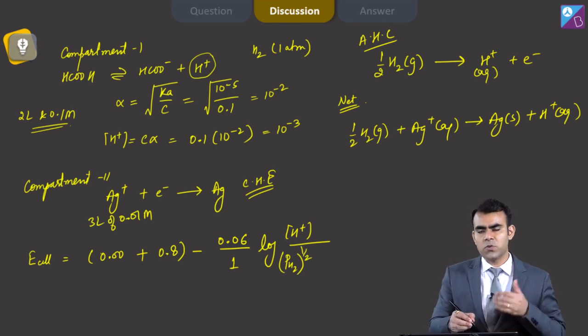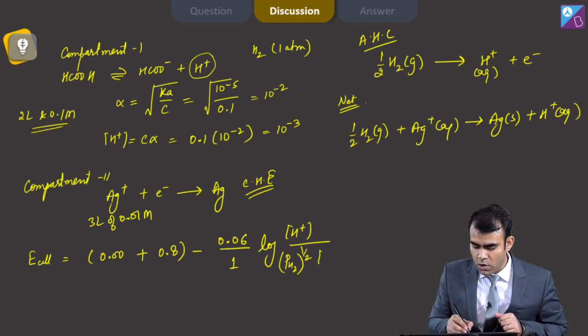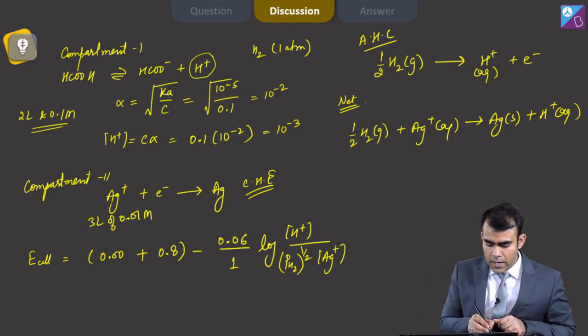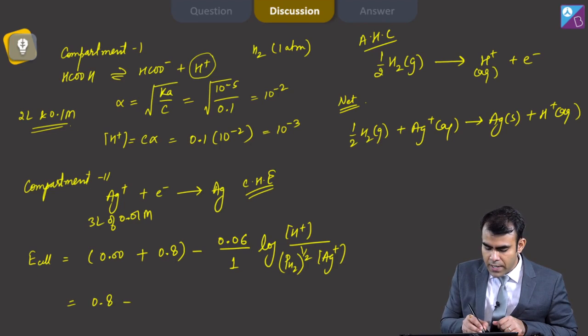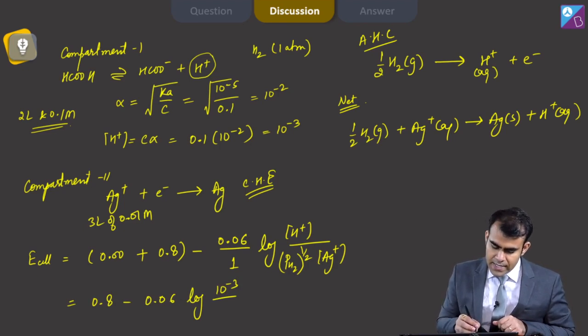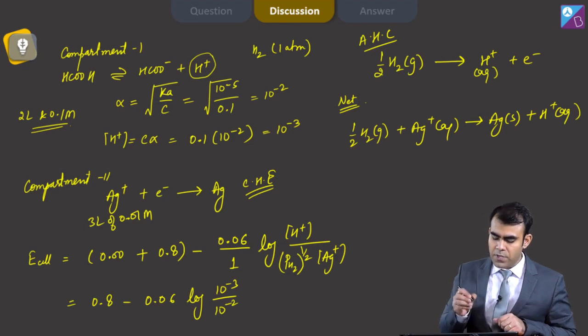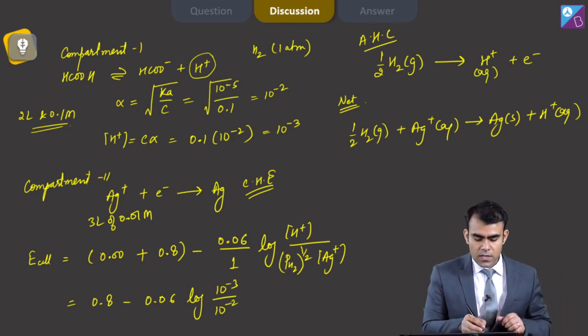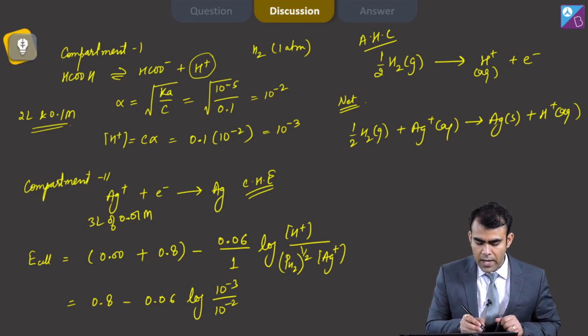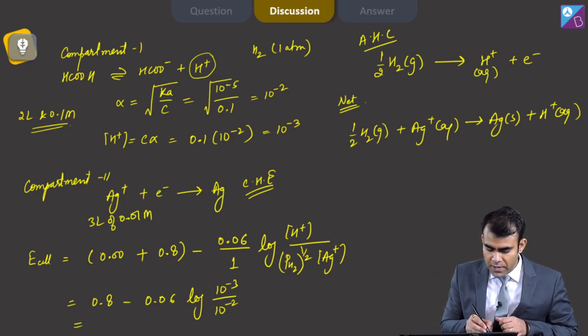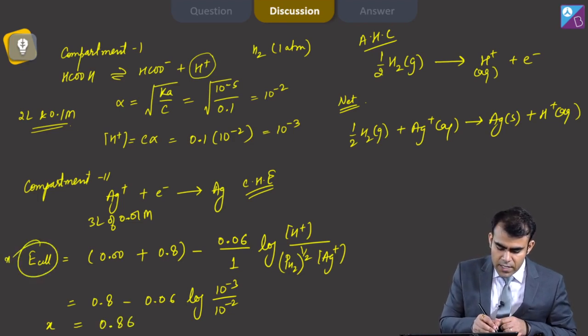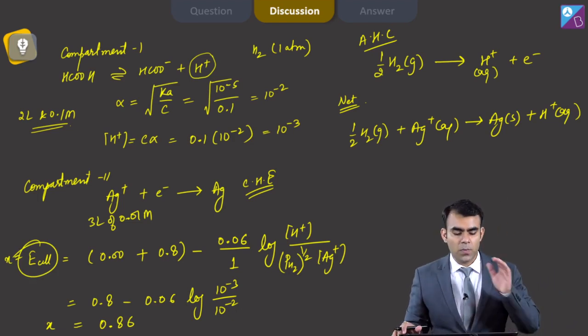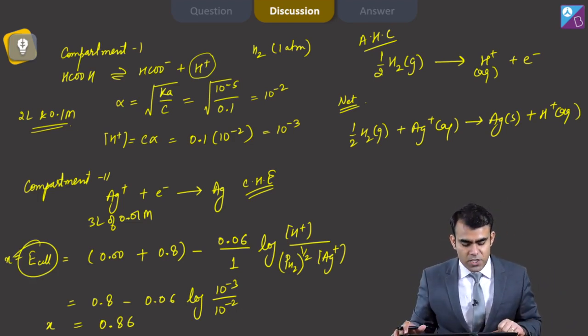This is 1, so 1 to the power half is 1, and concentration of Ag plus. Now this is 0.8 minus 0.06 log, concentration of H plus from here is 10 to the power minus 3 divided by concentration of Ag plus, that is 10 to the power minus 2, which becomes 10 to the power minus 1. It comes here as minus 1 and becomes plus. So from here I will get X equal to 0.86, because this E cell is nothing but X. So my first part is done, that is calculation of X.